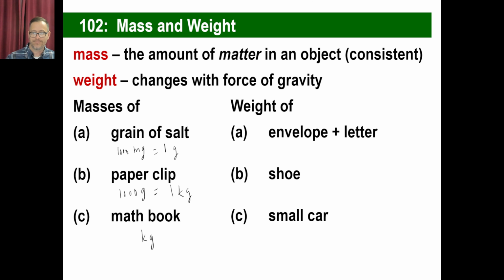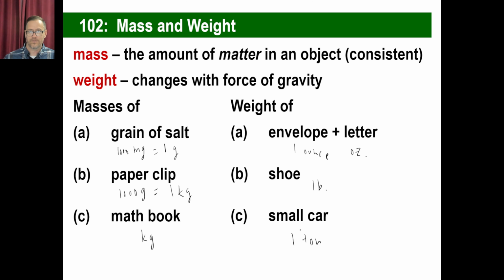Okay, the weight of an envelope and a letter, a shoe, and a small car. Envelope and a letter, you could say, a couple of ounces or something like that. It just depends on how big it is, maybe 1 ounce. An ounce is abbreviated oz, sometimes with a period there. A shoe is about a pound, and sometimes pound is abbreviated lb, like this. A small car is also an ounce. No, it's not. That's a Prius. It's about 10 ounces if it's a Prius. But yeah, small car, let's say about a ton.